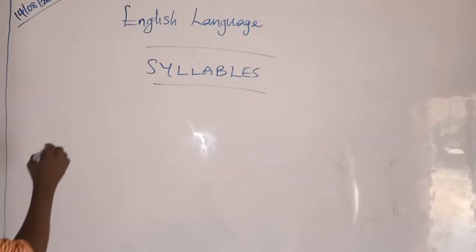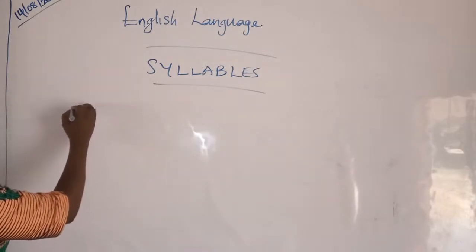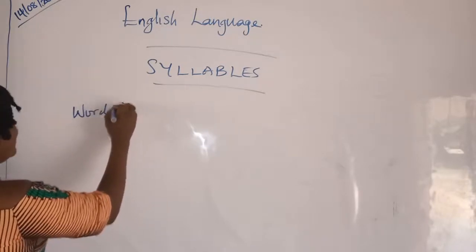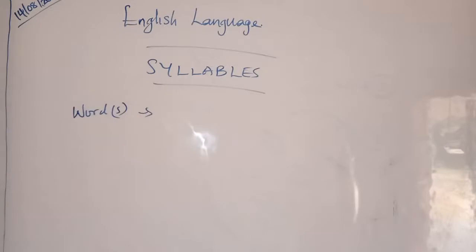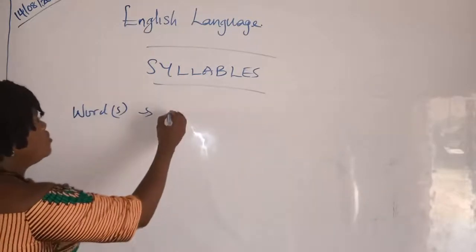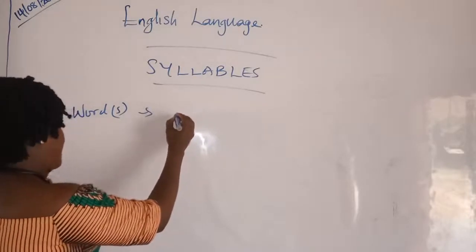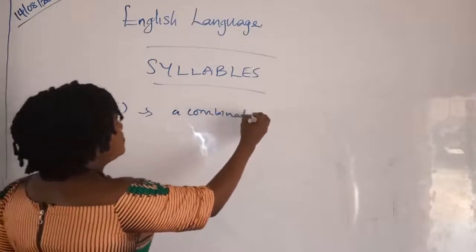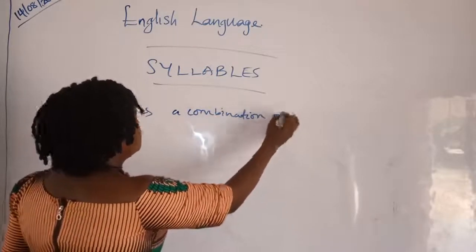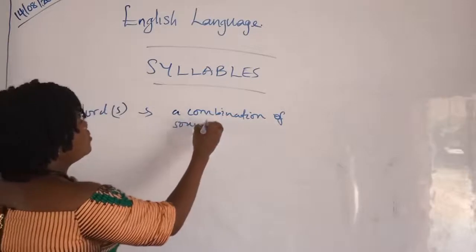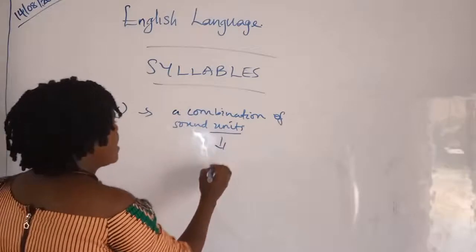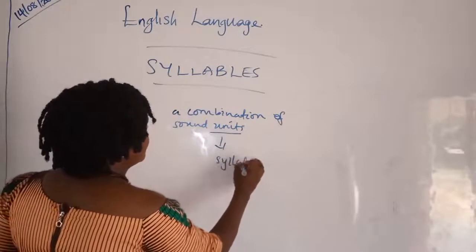But before we talk of syllables, definitely there will be words. You know that what makes a word is the combination of sound units. A word is made up of a combination of sound units. So it is each of these units that is termed syllable.